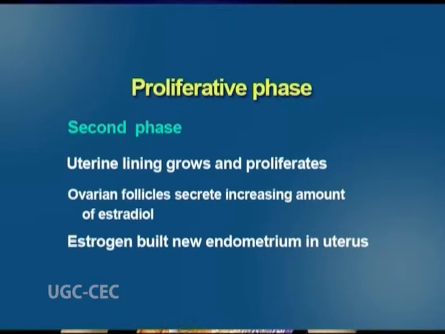Proliferative phase is the second phase of the uterine cycle. The uterine lining grows and proliferates during this phase. Ovarian follicles secrete increasing amounts of estradiol. Estrogen induces the formation of a new layer of endometrium in the uterus known as proliferative endometrium.